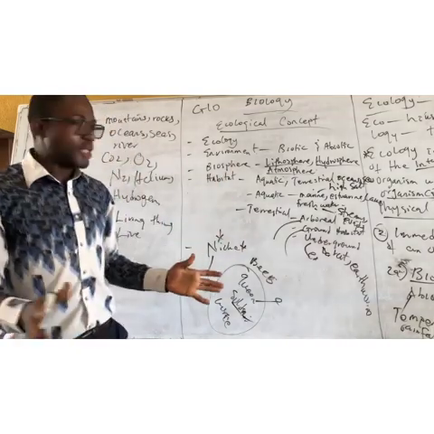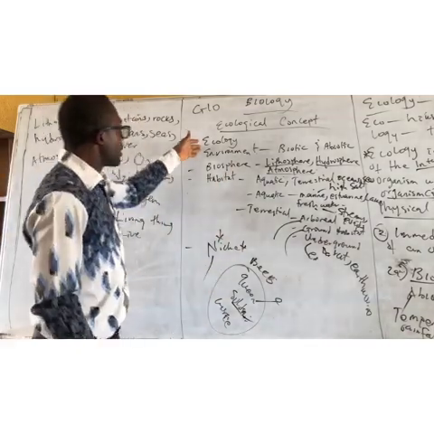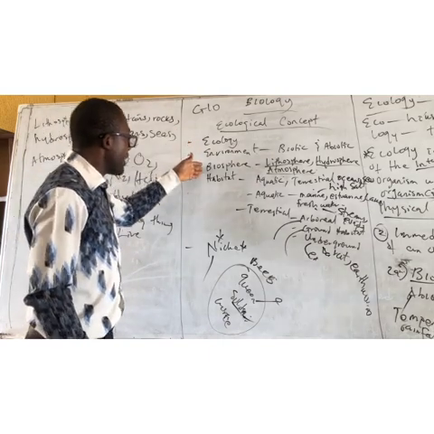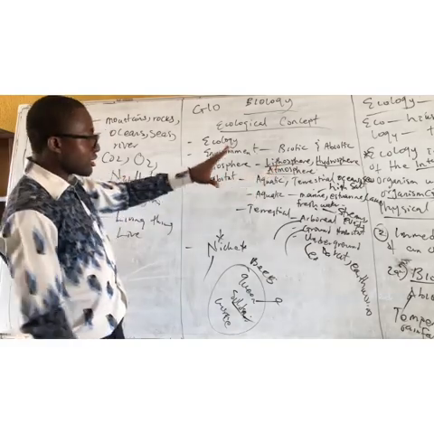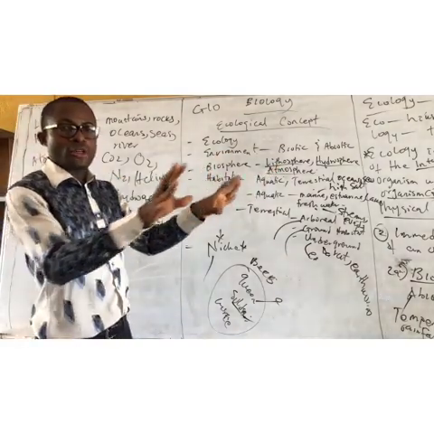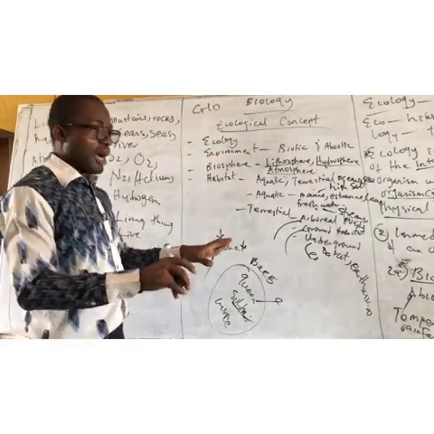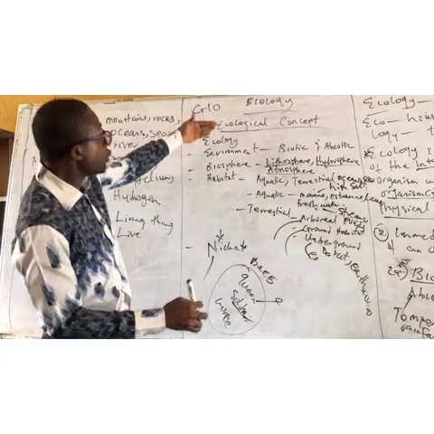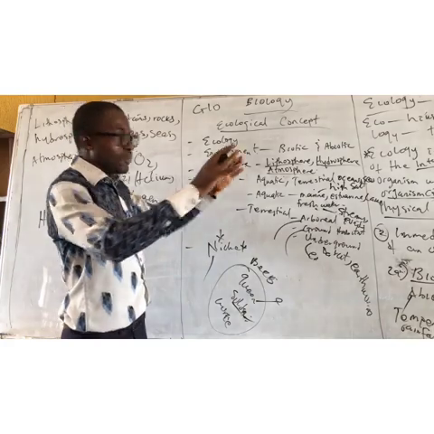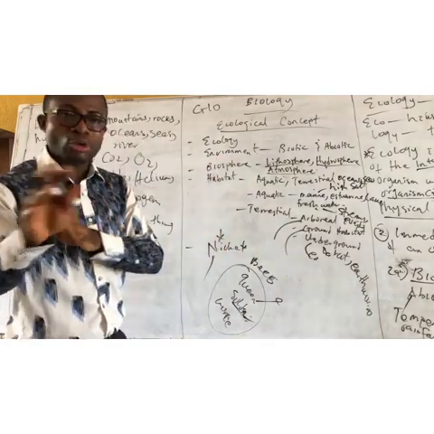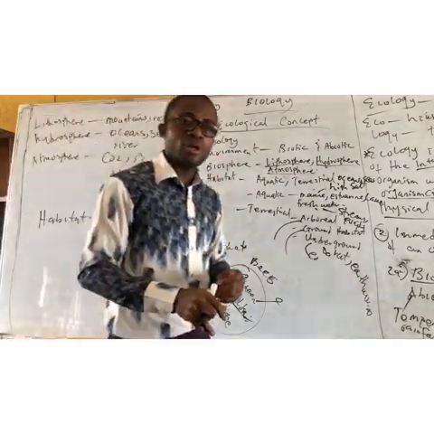So in summary, we have ecology, we have environment, we have biosphere, we have habitats. I listed the types, and I think I explained vividly what each of them means. Next topic, we shall continue from this ecological concept because of our time. So I'll give you an assignment. I will drop it in your platform, so make sure you do it.